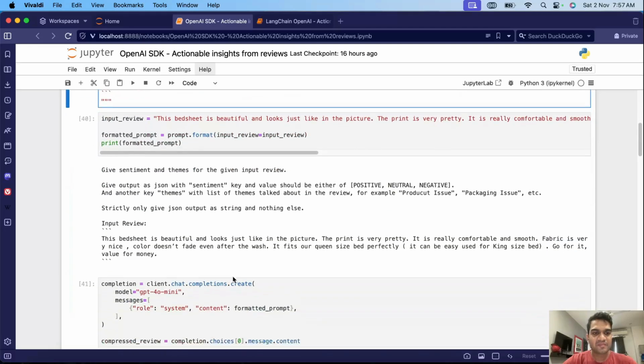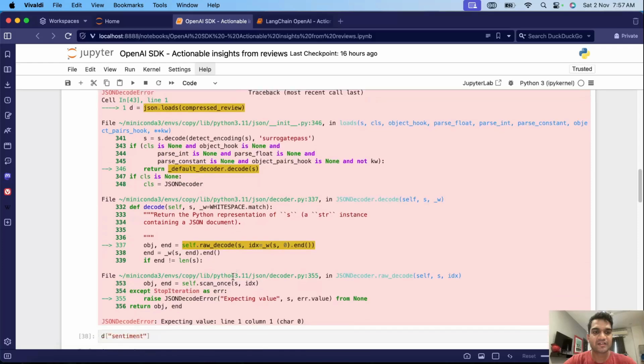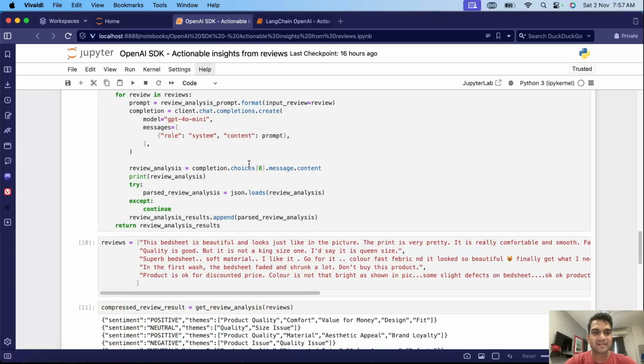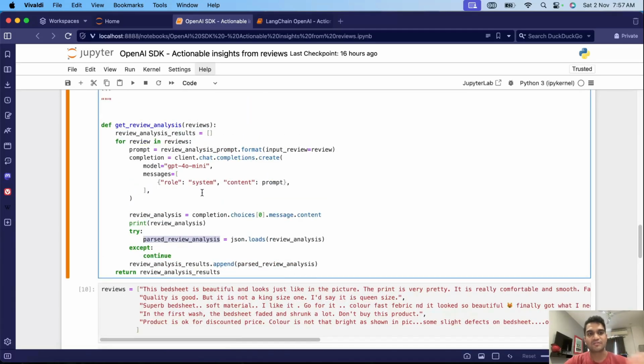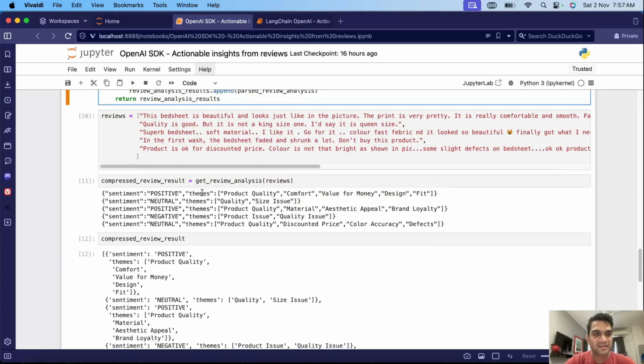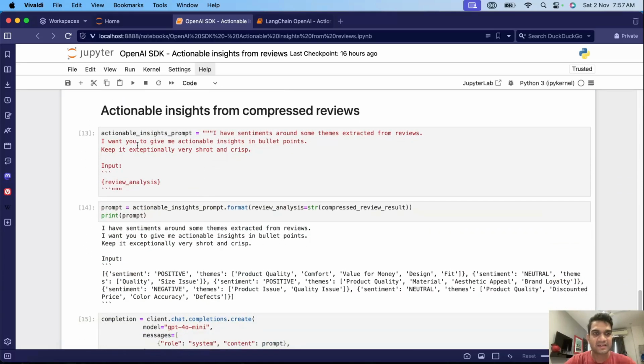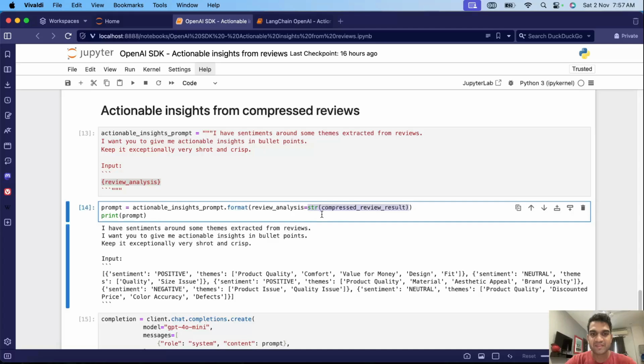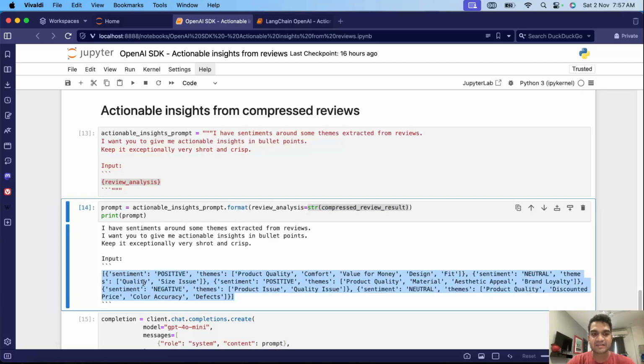The second problem here was that while we are parsing this into JSON, we are still not taking that parsed JSON into account. When we are writing this actionable insight prompt, let me take you to it. This is the prompt that we have to generate the final report given all the compressed reviews. What we did here is pass this result directly as a string, but we could have done this in a better way. It just adds the string format of the complete JSON, or the complete result array that we have.